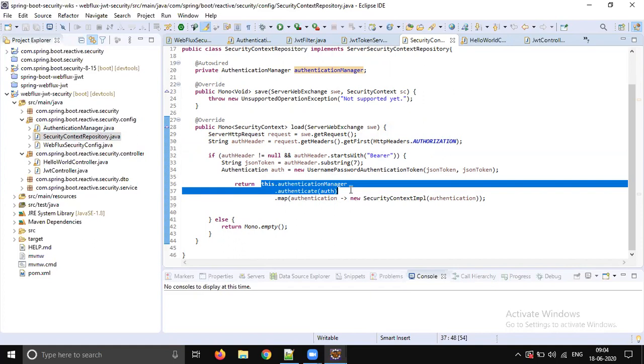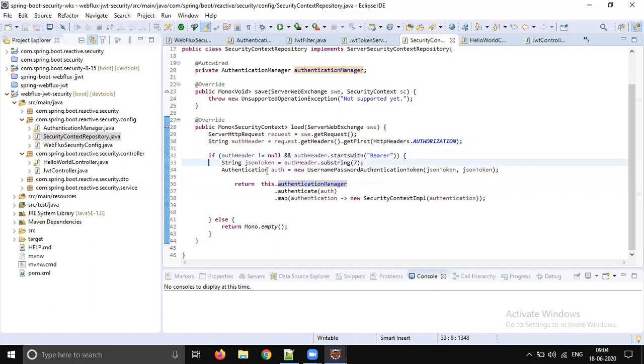These two do different tasks. Okay, let's not get confused here. So the security context repository takes care of getting the request, taking the token, checking whether the token is bearer or not. If the token is of type bearer, then extracting the JSON token from the bearer token, creating one authentication object, and calling the authentication manager's authenticate method. So who is going to validate the token? Authentication manager.